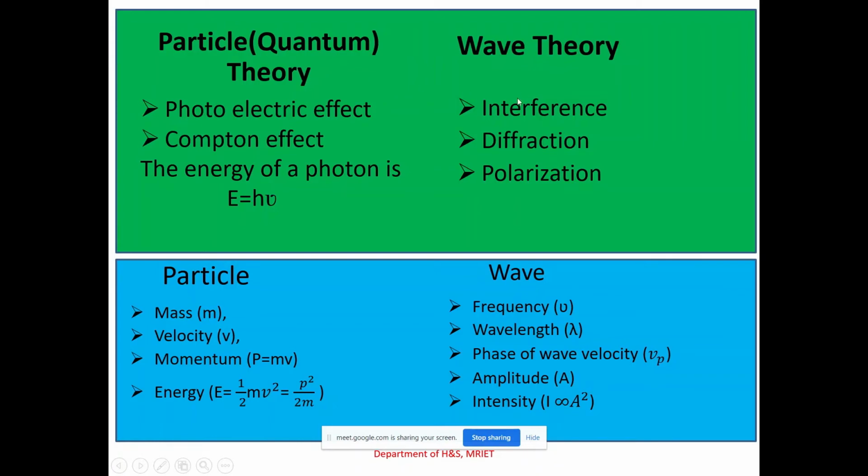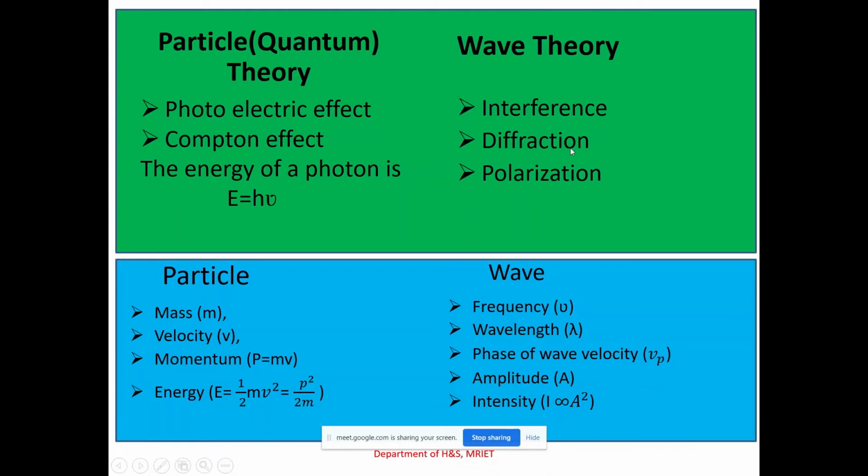Right. Now here I wrote some important properties of light. All these are light properties only. Here I wrote some light properties such as interference, diffraction and polarization, and here I also wrote some light related phenomena such as the photoelectric effect and Compton effect, isn't it?